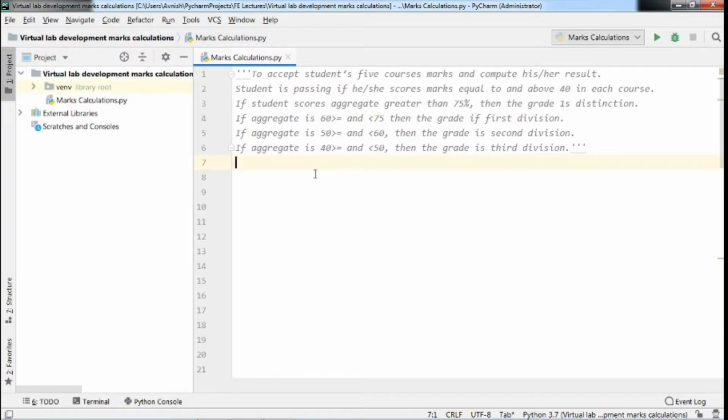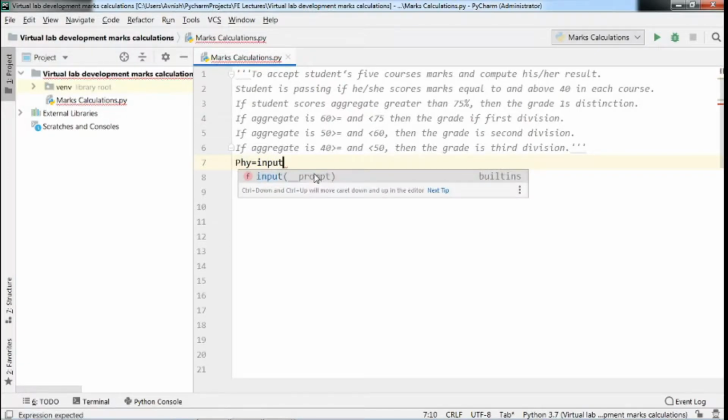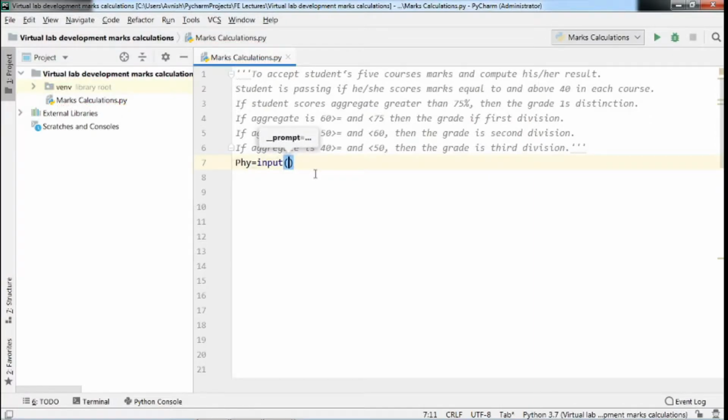First of all, we will accept the five subjects' marks. Suppose the first subject name is physics, so I will take one variable as phy, that is physics, and in that I will accept some input from the user. To accept input from the user, we generally require the input function, and in that input function we will ask the user to give some marks for that physics subject.